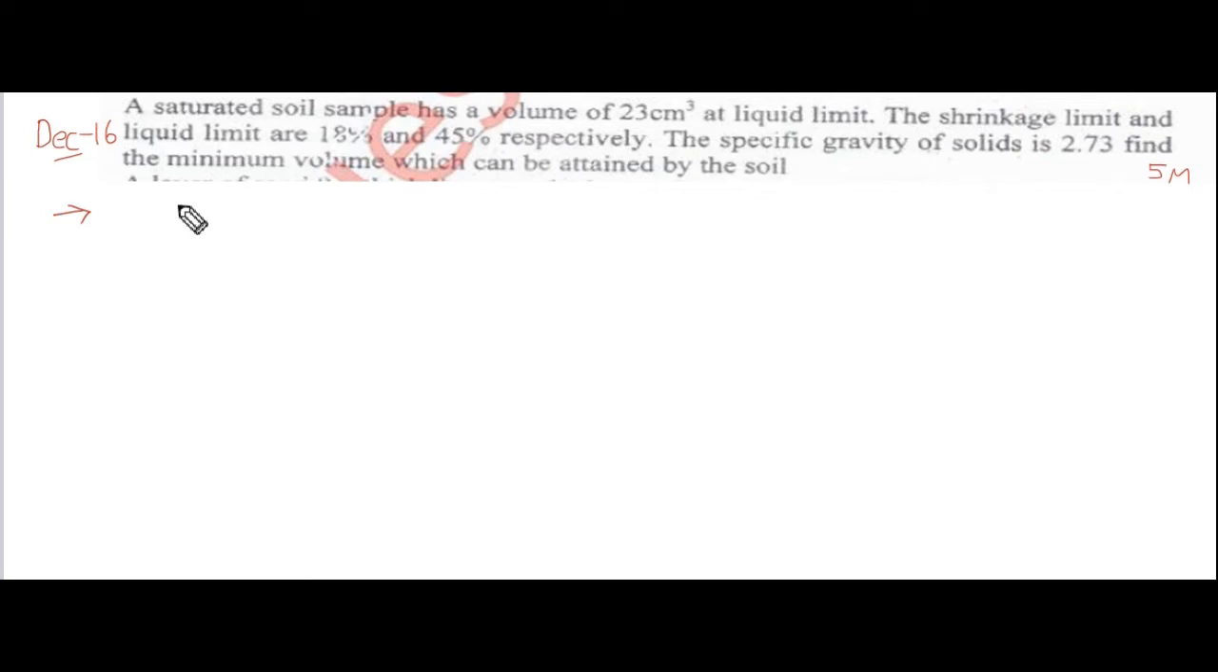In the question, the given data is: the liquid limit is 45%, shrinkage limit is 18%, and specific gravity of solid is given as 2.73, and volume at liquid limit equals 23 centimeter cube. Okay, we have to find the volume at shrinkage limit.